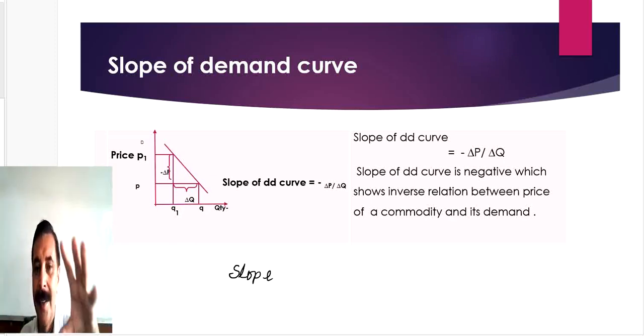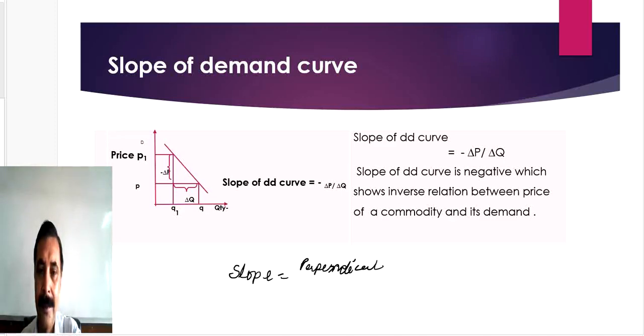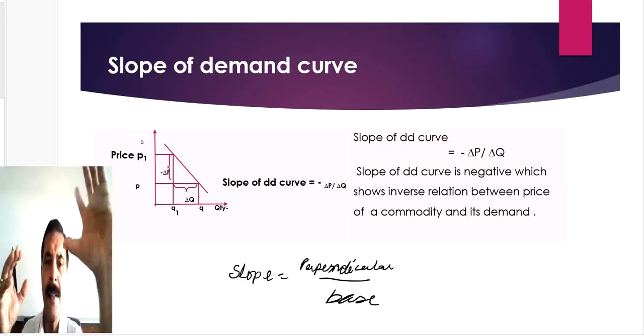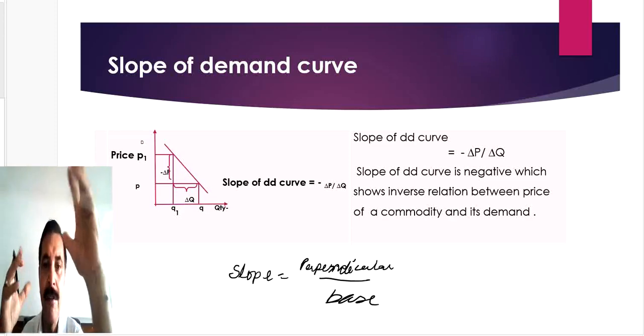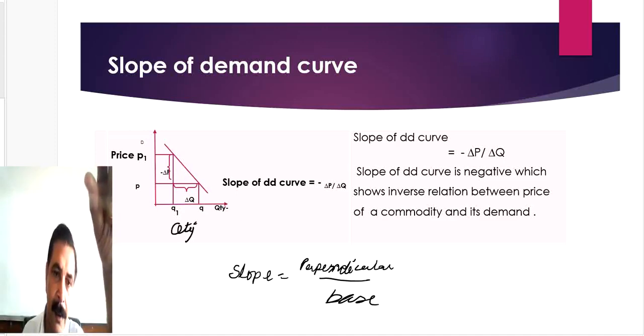And the meaning depends on the slope. Generally we say perpendicular by base. That is the slope. What is slope? Slope measures the direction of change between given variables. Here the given variables are quantity of demand and price.